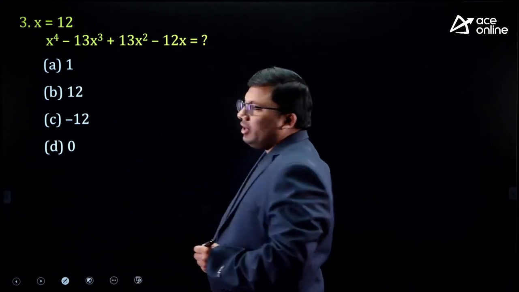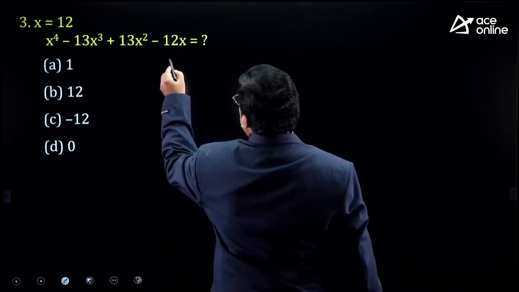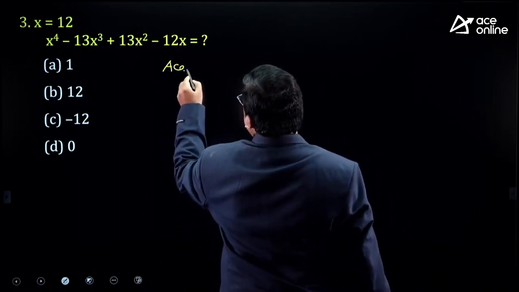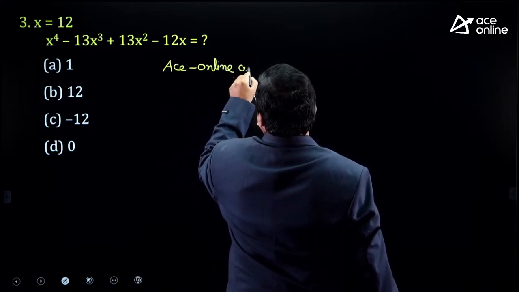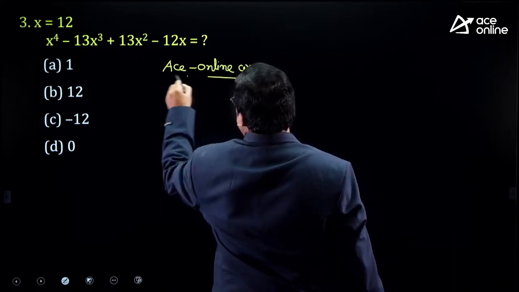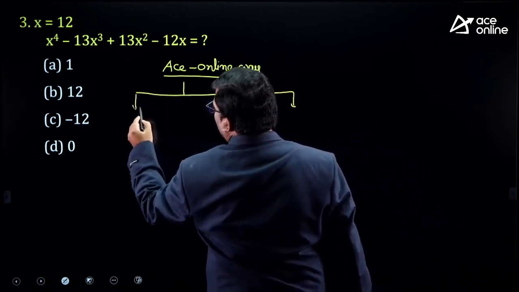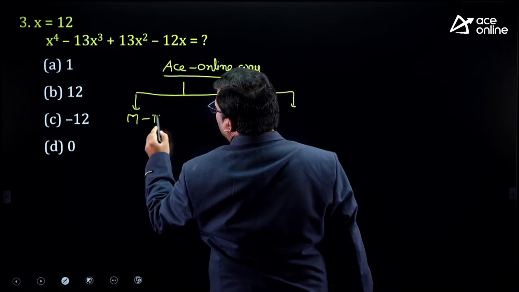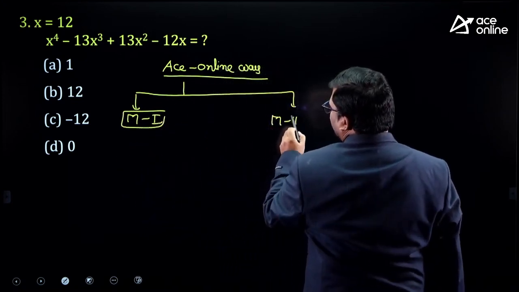Sir, is there any other way to solve the problem? Now, what we will do is, we will solve this problem in two methods, the ACE online way. Instead of expanding it as x plus 1, x plus 2, we will do method 1 and method 2.